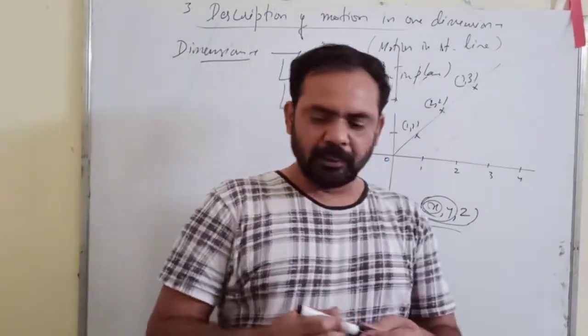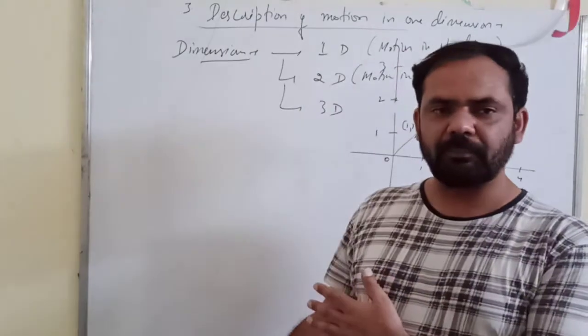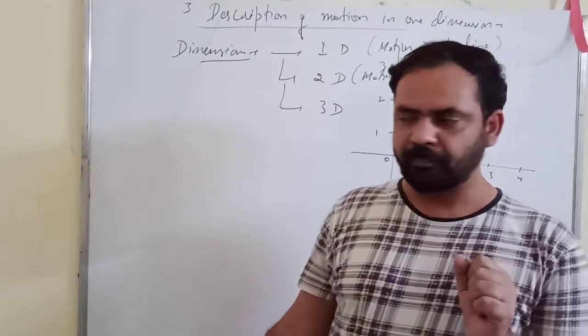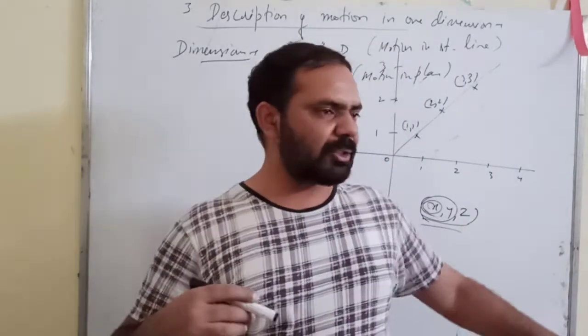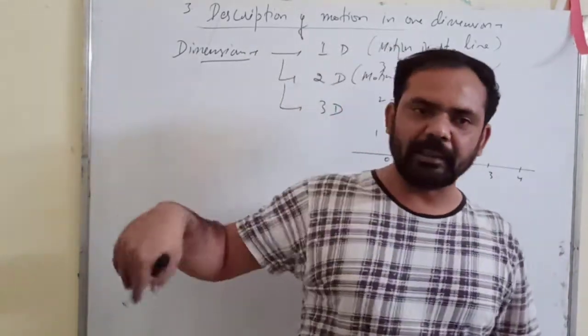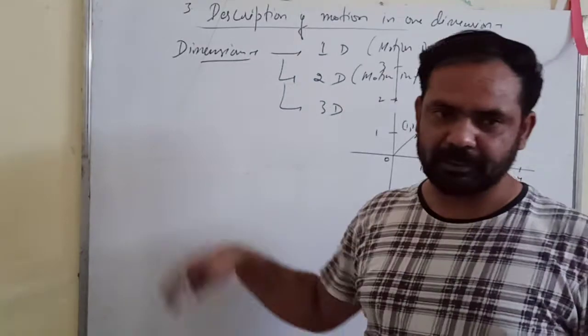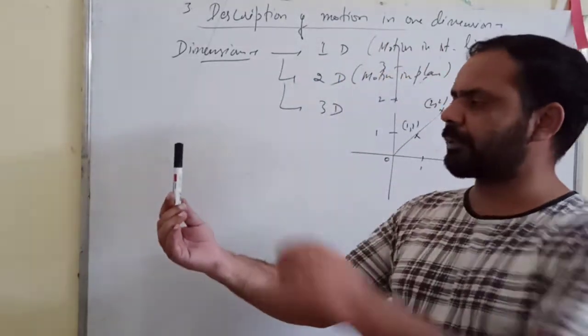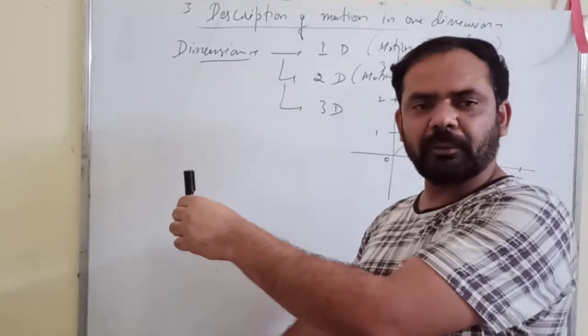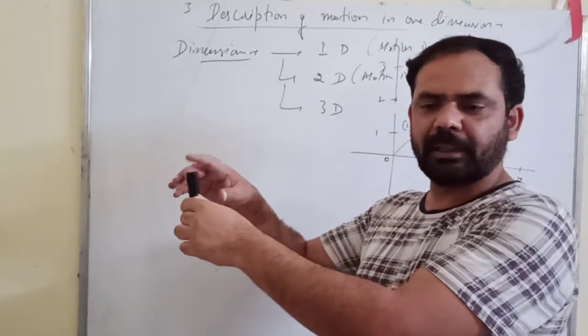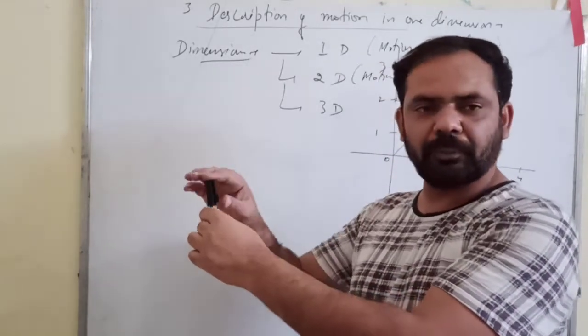Suppose I consider one of the corners as my origin, and let us suppose that the wall on my back, that edge, is the x-axis, on my right is the y-axis, and the height is the z-axis. Let us suppose that this tip of the pen has some coordinates. You will draw a perpendicular to the x-axis, you will get the x coordinate. Perpendicular to the y-axis, you will get the y coordinate.